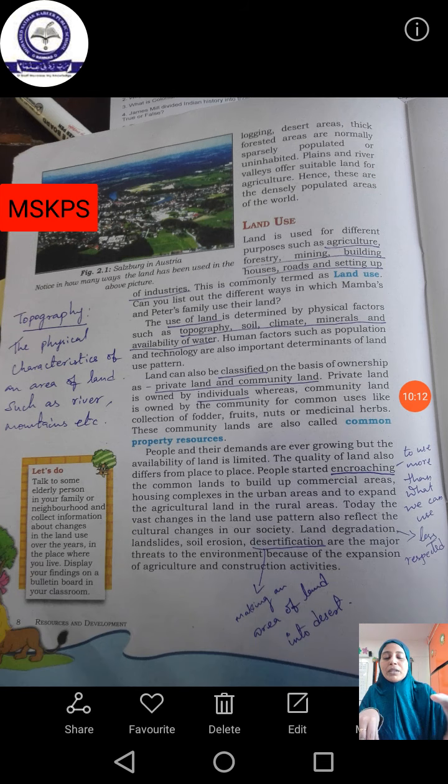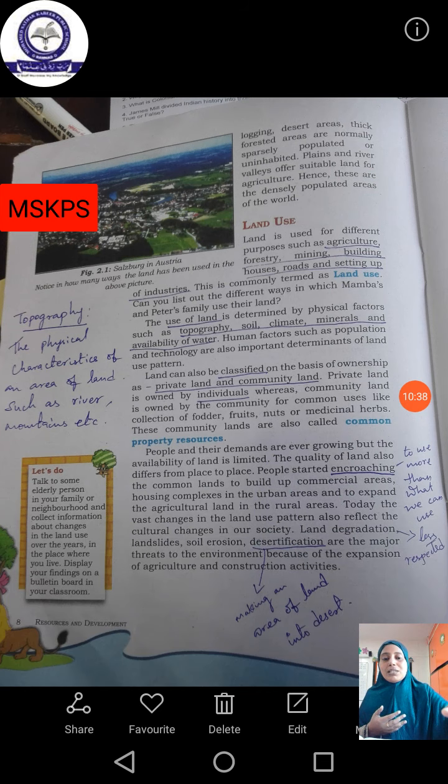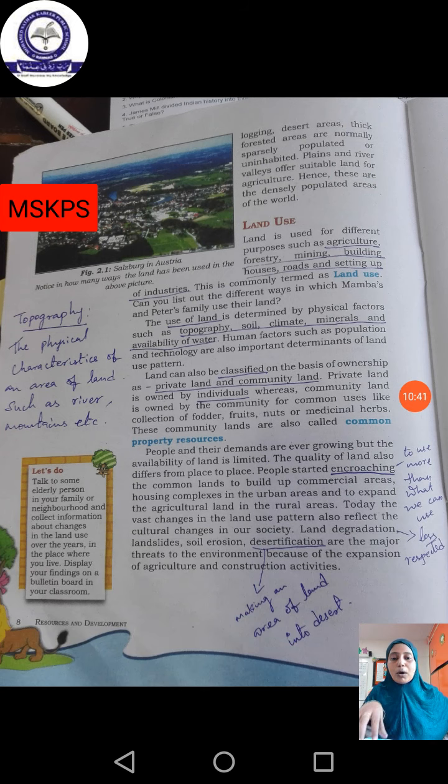Okay, suppose agriculture is done in a mountain place like Ooty, Kodaikanal or wherever, they will cultivate different kinds of plants like carrot, potato, cabbage, cauliflower, isn't it? For that kind of plants, the soil should be in another condition and the landform should be in a mountain format. For such conditions, people prefer the land near the mountain or at the top of the mountain. So as per our use, the conditions of the land also vary.